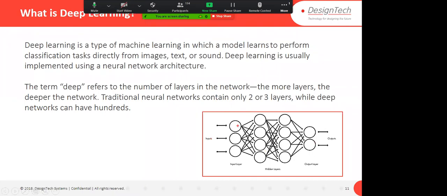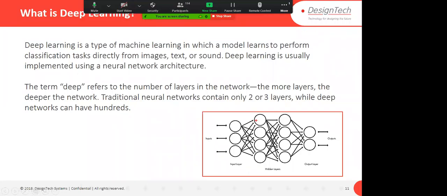Whatever input comes to these neurons, the output of these neurons will be an input for the next layer. And here a mathematical equation will be generated, something like y = wx + b. So w is the weight and b is the bias. During training, there is back propagation to optimize the weights and the bias in this case. So when you increase the number of hidden layers, it is automatically converted into deep learning.